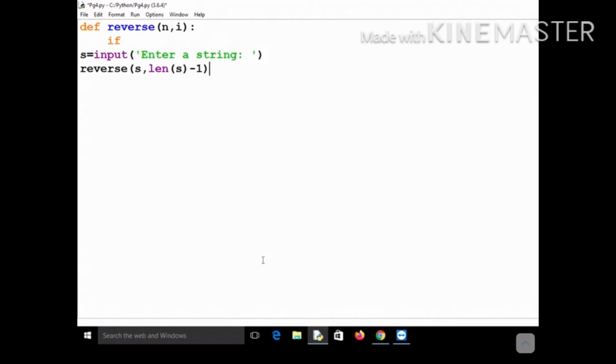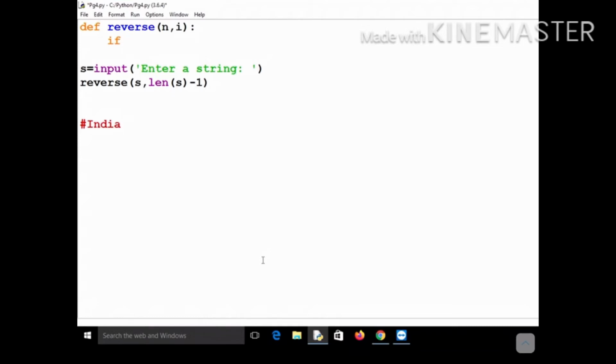For example, if you pass India, the index of the last character will be how much? 4. Sorry, yes, 4, because the length is 5, so the index of the last character will be 4. So you will essentially be passing the string India and the index 4, and now your job is to define the base case.